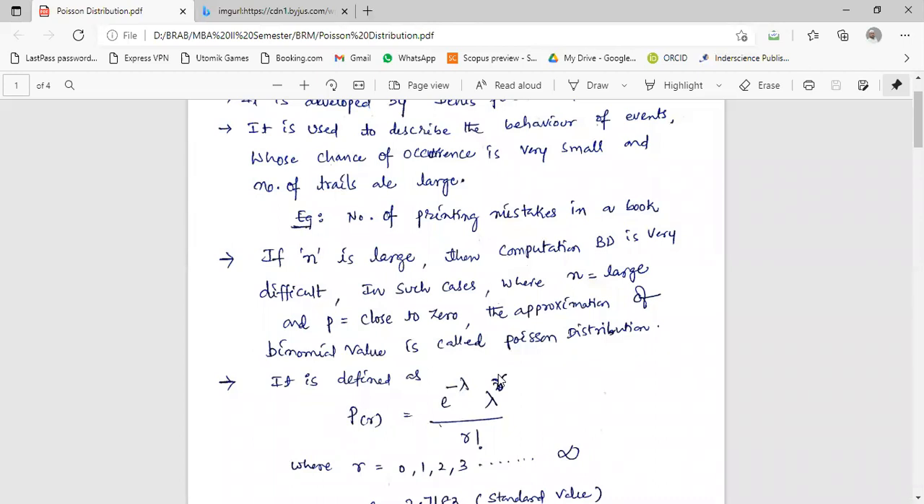For example, you said the errors in a book. It may be many errors, so we don't know how many errors it would take. That is not like that. Errors may be very few, but the number of pages is large. When the number of pages is more, the errors will also be more, sir.